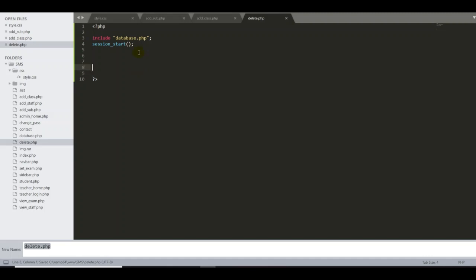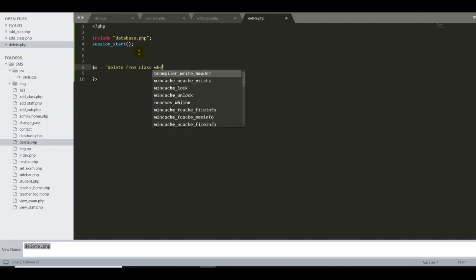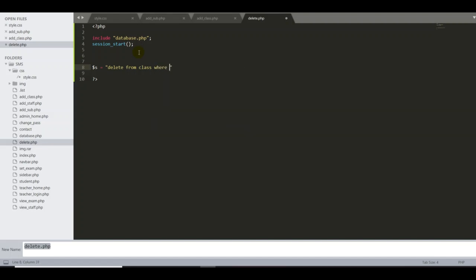So now we have to write the query for the delete. First thing, I'm going to declare one more variable. For the shortcut purpose, again double quote. In this code I type the keyword DELETE for MySQL. Delete from where? First, I type the table name of my data in the database. My table name is class, and from where?